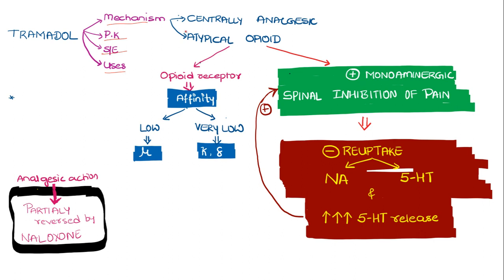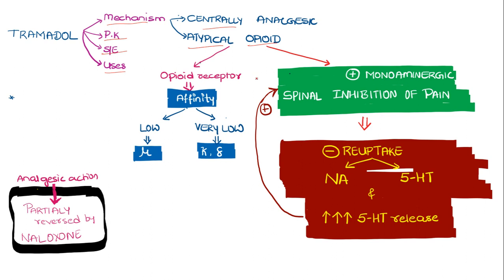Coming to the mechanism of action of tramadol, it is a centrally acting analgesic and it is also an atypical opioid. It has got two mechanisms of action. It has got opioid receptor agonistic activity, but the affinity towards opioid receptors is low. It has got low affinity towards the mu receptor, and the affinity towards kappa and delta is very low.